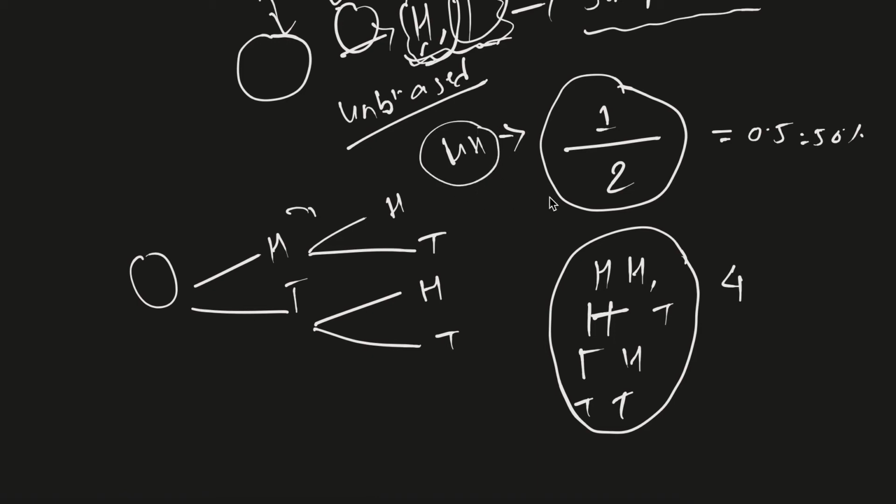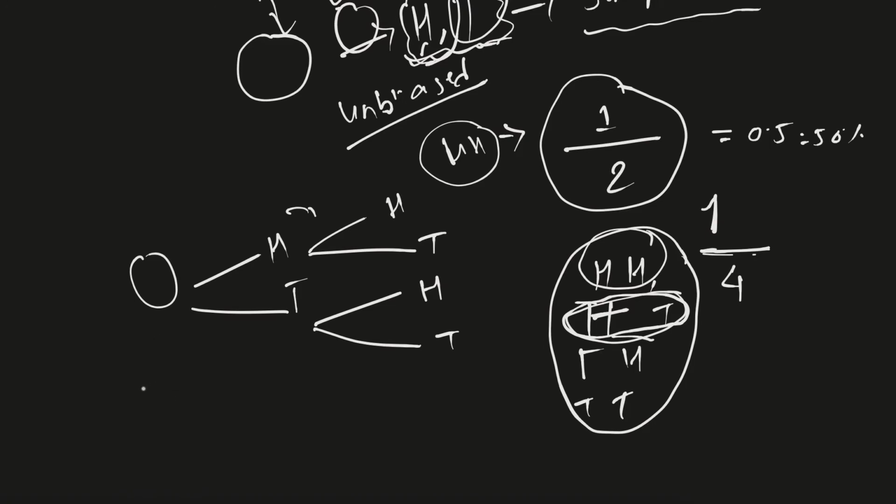Two head in a row. Well, just one of them, which means the chance of getting head, head is the number of head, head divided by the total sample space. And there we go. The chance of getting head, tail is also the same. Why? Because it's just a single head, tail divided by the total.